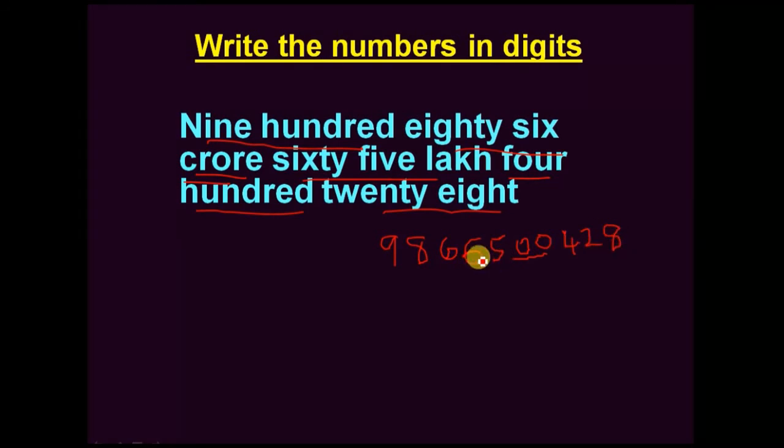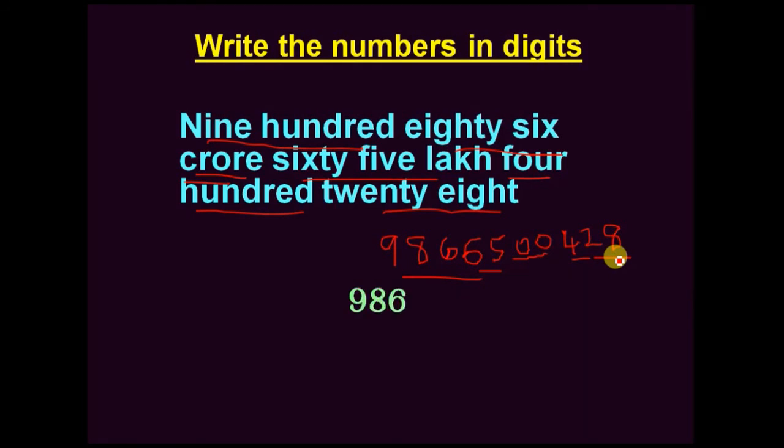So this is the number in digits for the number given in words. Okay, 986 crore, 65 lakh, 428. This is the number.